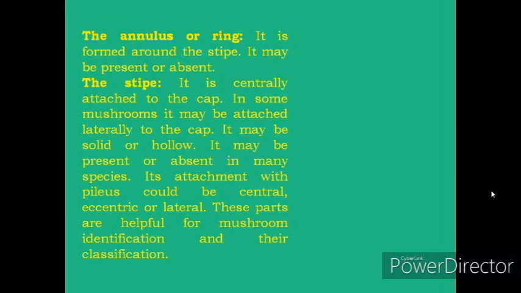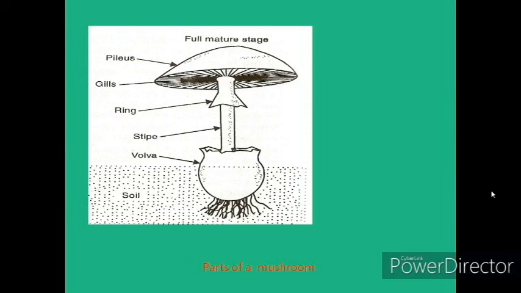Then the annulus or ring. It is formed around the stipe. It may be present or absent. The stipe is centrally attached to the cap. You can see here in this slide the typical structure of a mushroom. You can see the volva, stipe, ring, gills, and pilus.